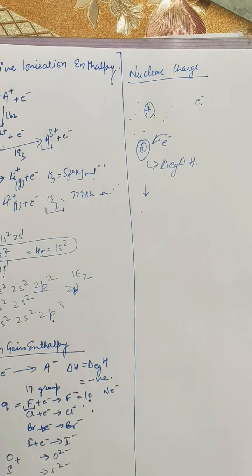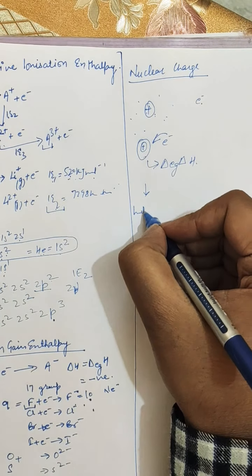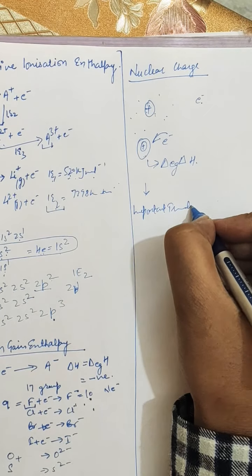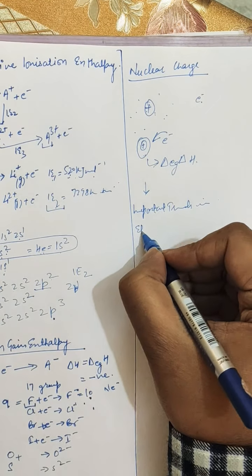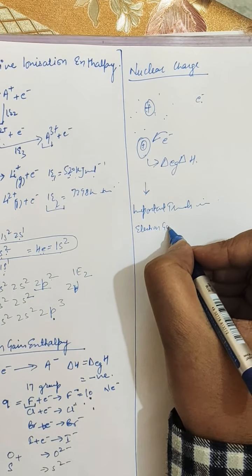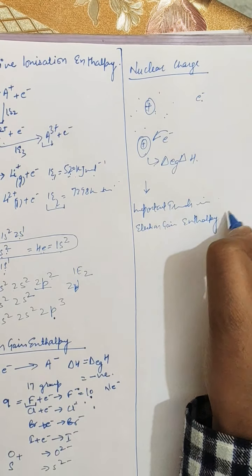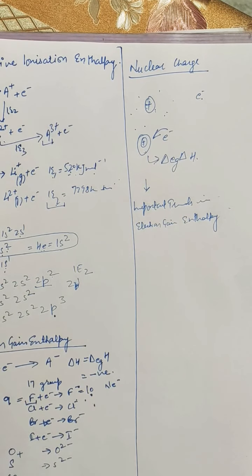Further are the important trends in electron gain enthalpy. First, halogens have the highest negative electron gain enthalpies.